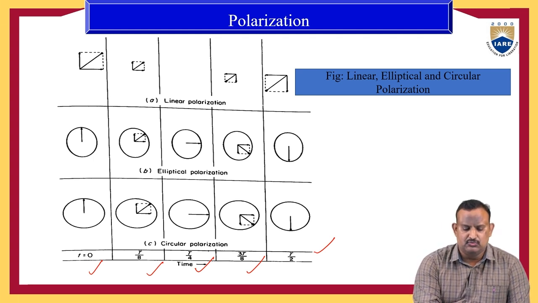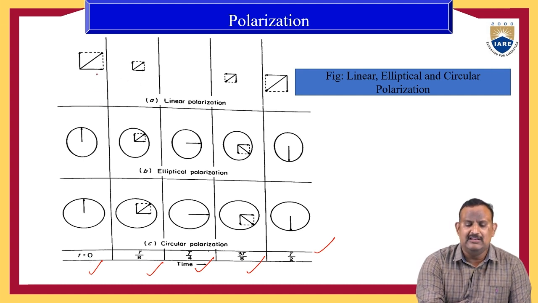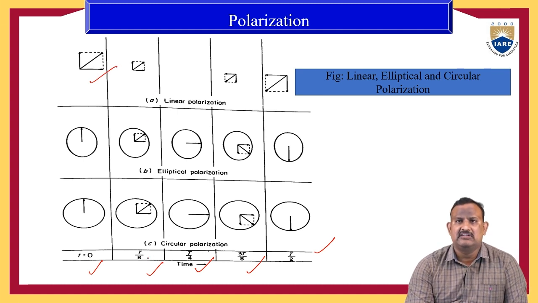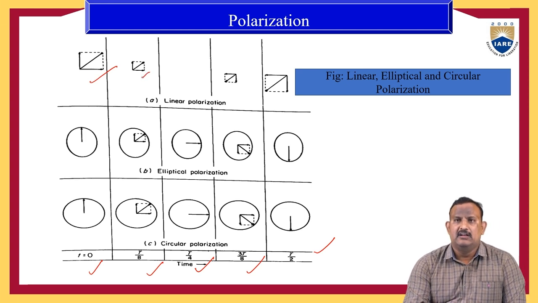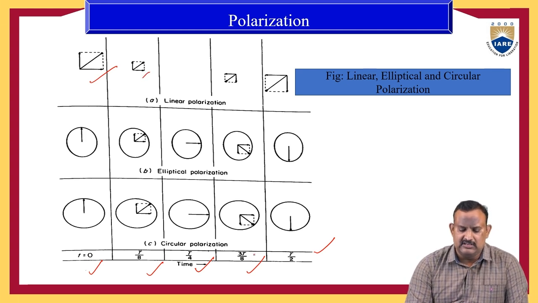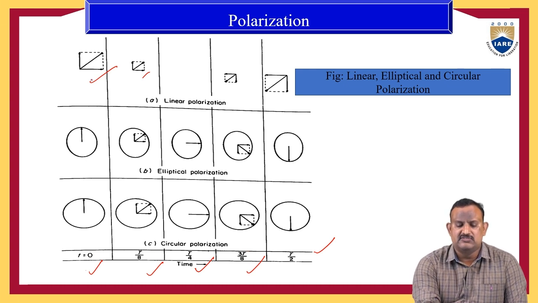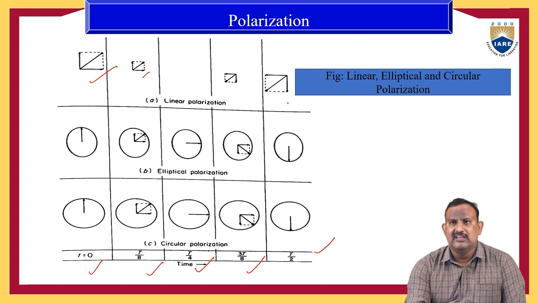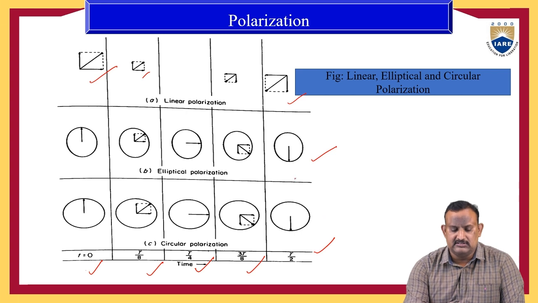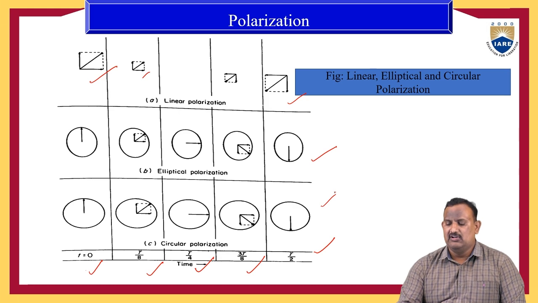If we observe the first two timing diagrams, at t equal to 0 the linear polarization is like this, whereas at t equal to T by 8 the polarization is just shifted like this. And if we observe t equal to 0 and t equal to 3T by 8, the polarizations will be completely opposite to each other. So the first one is linear polarization, the second is elliptical polarization, and the third is circular polarization. Here we will define them one by one.